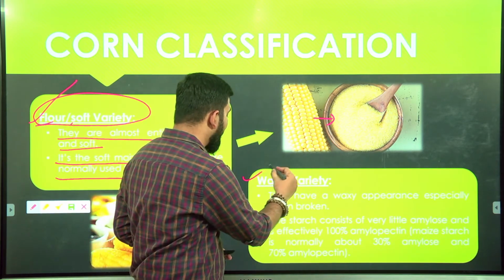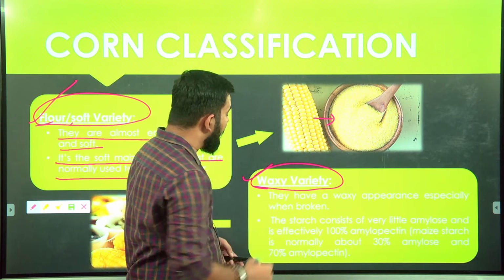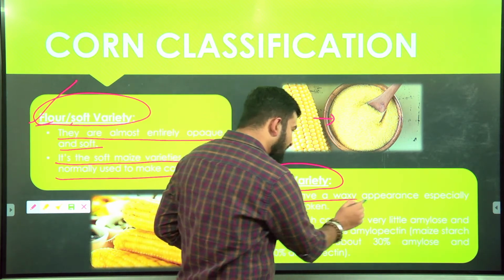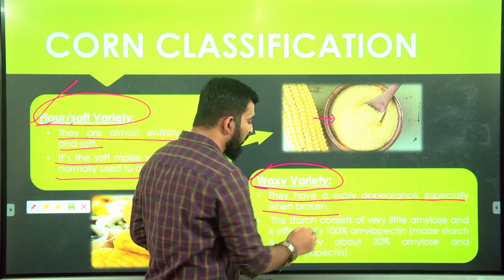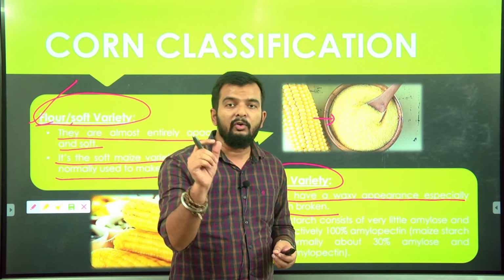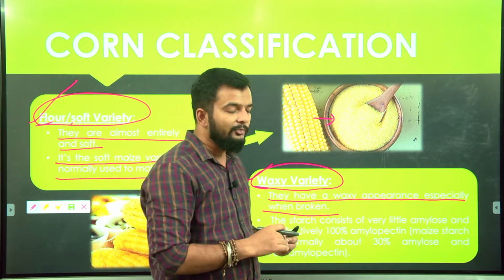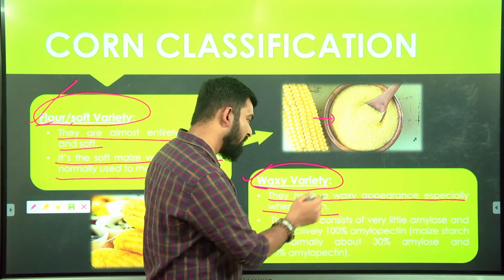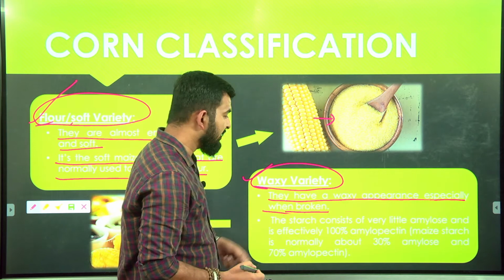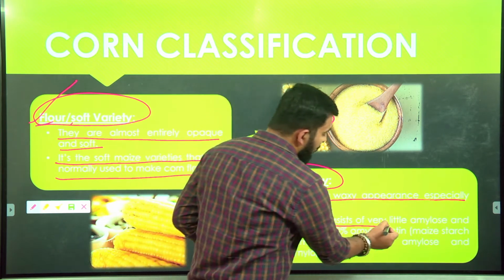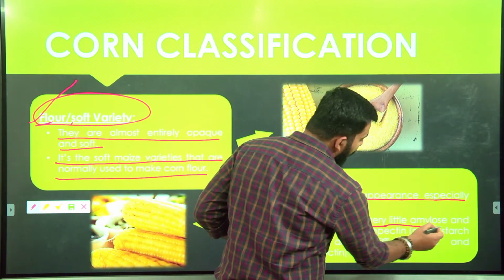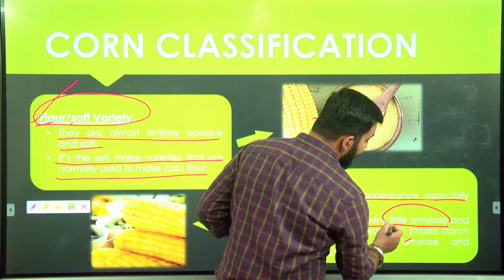Then we have the fourth variety, that is your waxy variety. In waxy variety, they have a waxy appearance, especially when broken. Okay, the corn grain has a waxy appearance on the top of the grain. Also, when it is broken, it will give a very waxy appearance. The starch in this type of corn mainly consists of amylopectin. It has very little amylose.